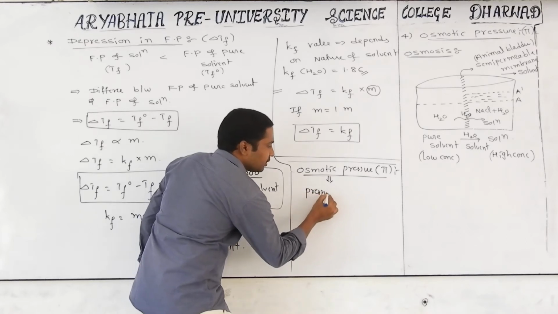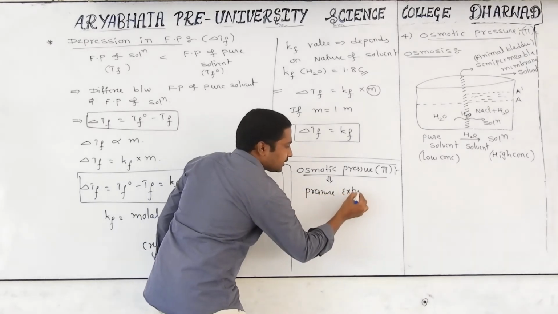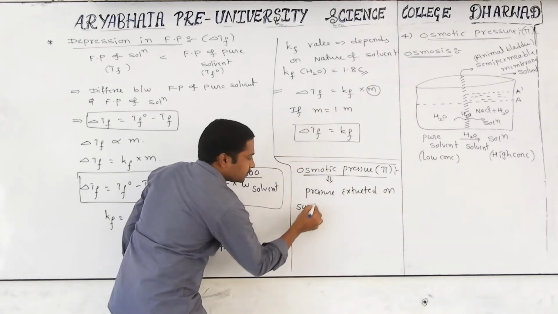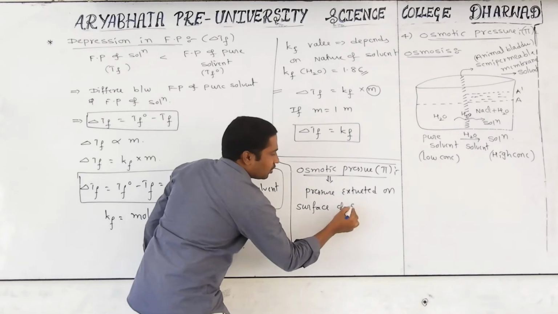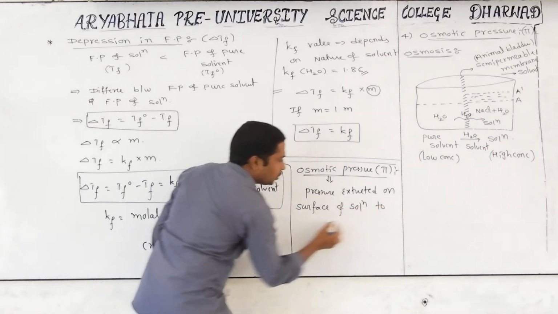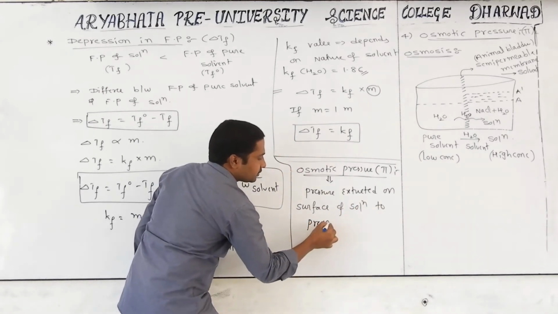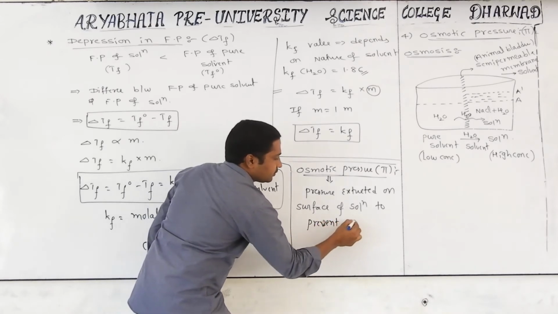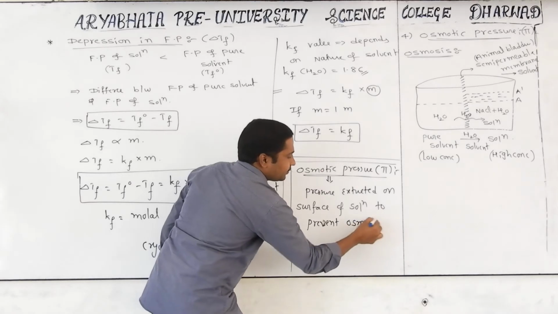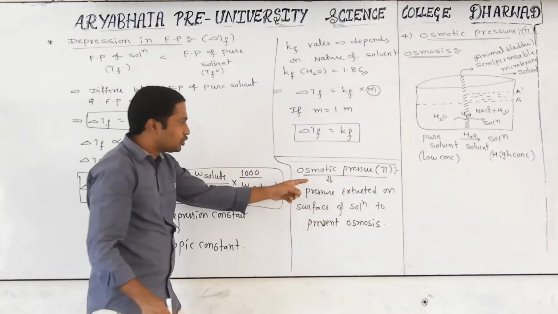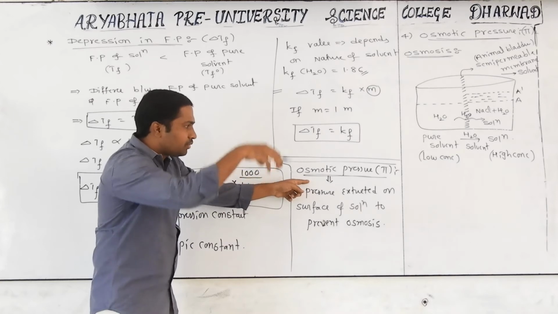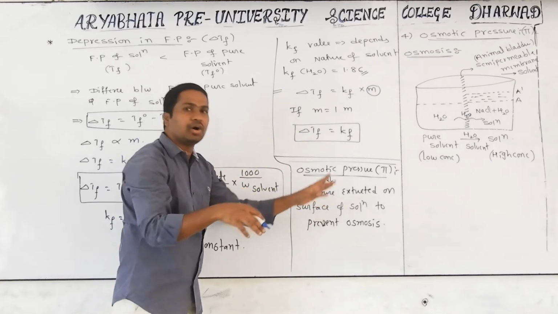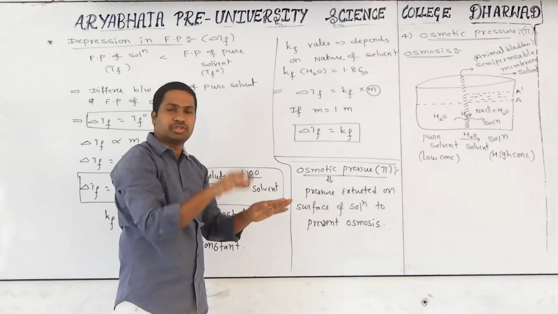Pressure exerted on the surface of the solution to prevent osmosis. Did you get any idea? Yes. Generally, what is the definition of osmotic pressure? The pressure which is exerted on the surface of the solution to prevent osmosis, or to stop the osmosis phenomenon.